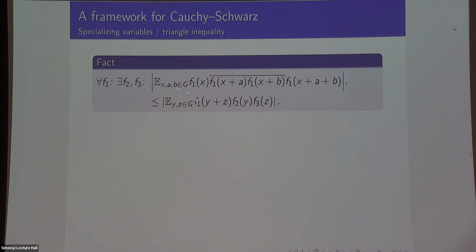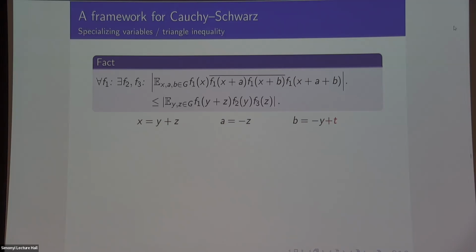If I have this multilinear average, which is the U2 norm, then I know that it's bounded above by this multilinear average, at least for some choice of F2 and F3. Then I don't really care what it is. Just like you're saying, if I stop caring about what functions are, then I have more flexibility. So why is this true?